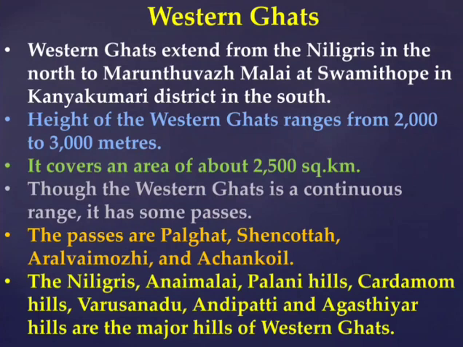The Western Ghats are a continuous range of hills, and they have some passes. What are passes? Passes are gaps between the hills. The passes in the Western Ghats of Tamil Nadu are Palghat, Shenkottai, Aralvaimozhi and Achankoil. Some of the major hills are also located in the Western Ghats. The major hills are the Nilgiris, Anamalai Hills, Palani Hills, Cardamom Hills, Varusanadu Hills, Andipatti Hills and Agasthiyar Hills. Now let us see about these hills one by one.